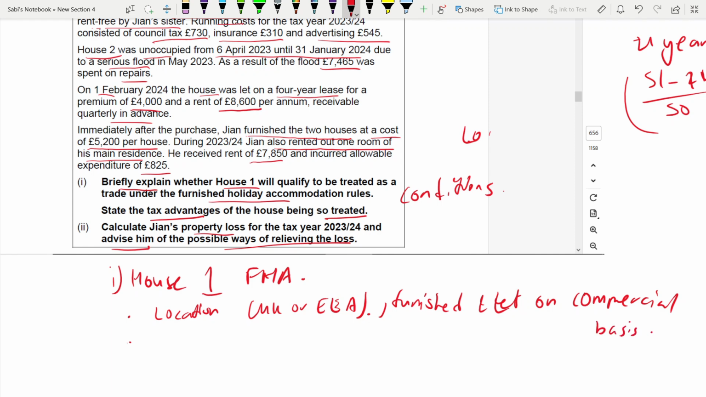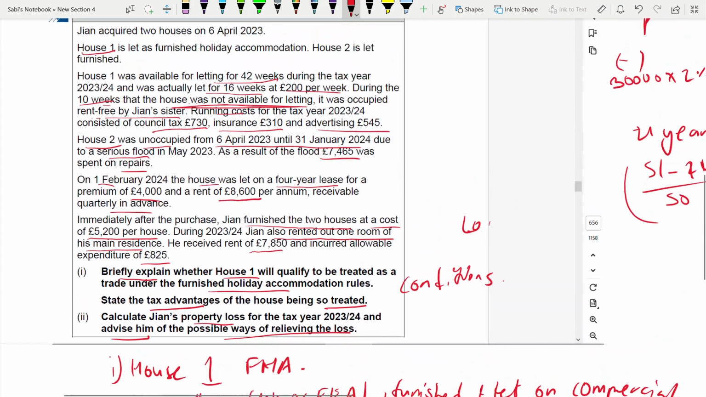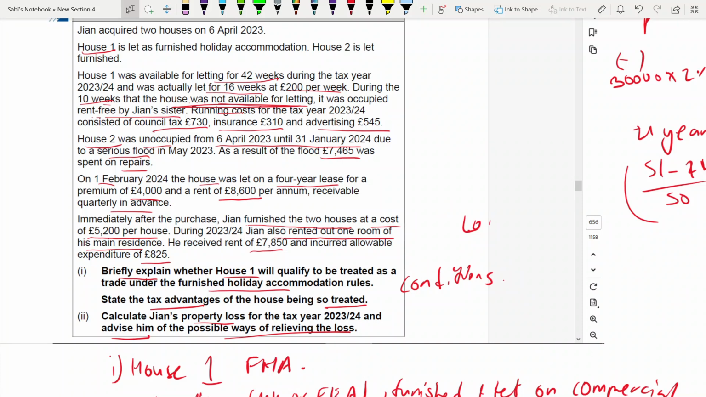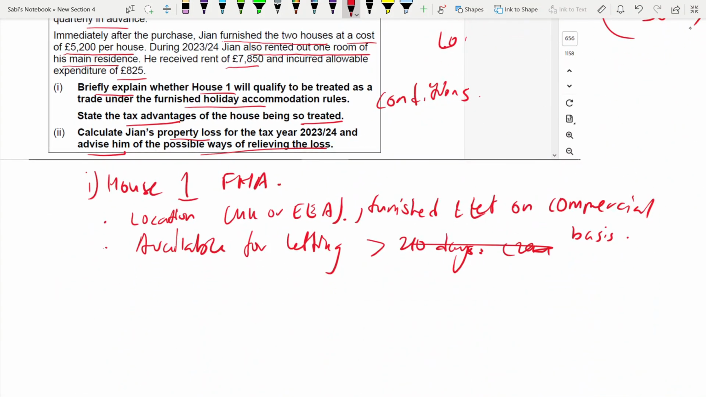Number 2, second condition: available for letting. How many days does it have to be? Greater than 210 days. Whether this is satisfied or not. This is in days, but your case study is in weeks. So to know that, go here. Available for letting 42 weeks. 42 into 7 is 294. It's 294 days. You have to convert this into days to check. Yes, it's more than 210 days. You can even write 294 days.